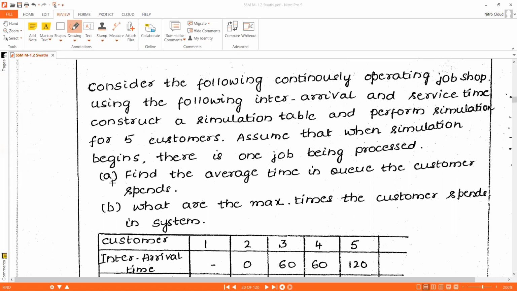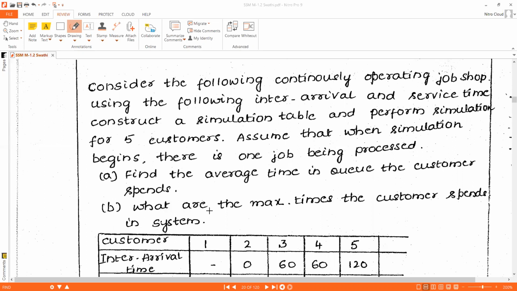Okay, next here they have asked 2 questions to calculate by using the simulation table. That is, find the average time in the queue the customer spends. That is one question we need to calculate seeing the simulation table.